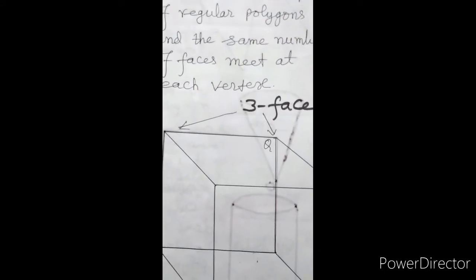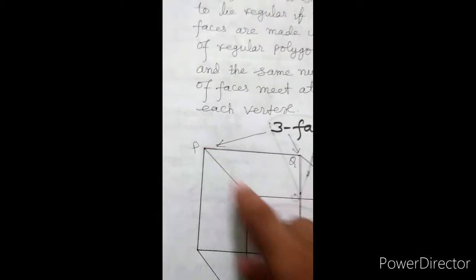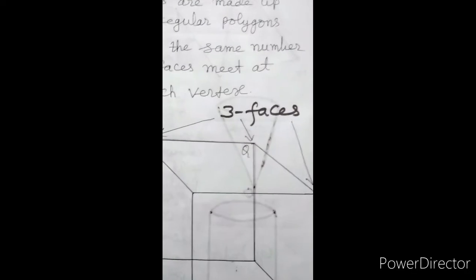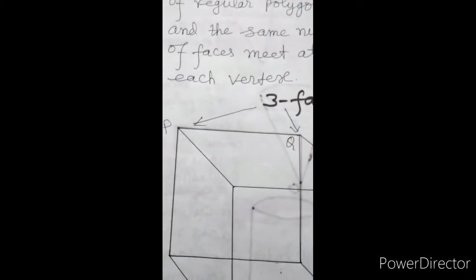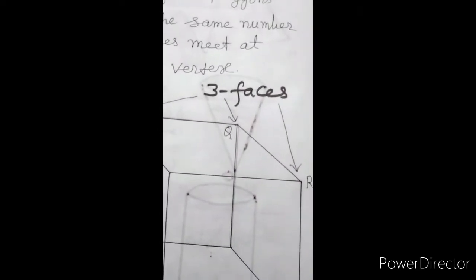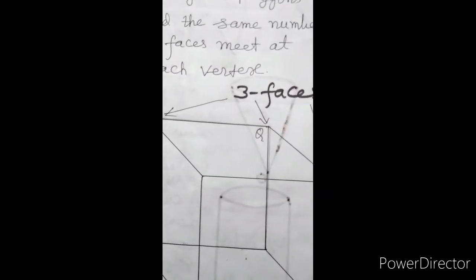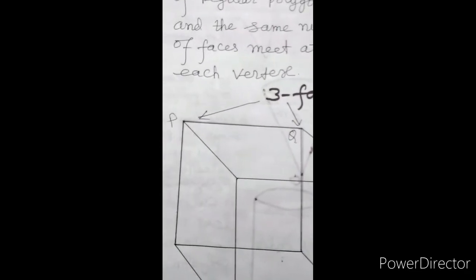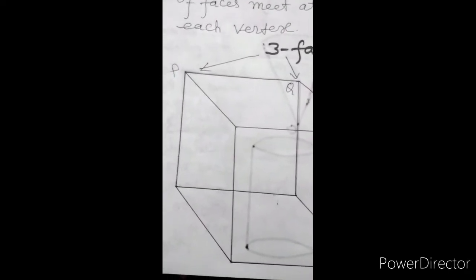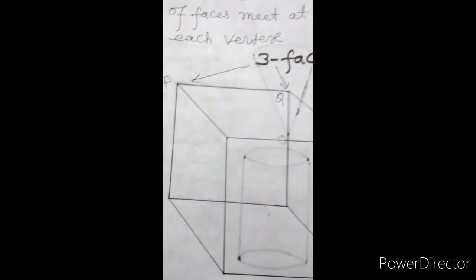Here three faces are meeting. This Q is a vertex, this P is a vertex, and this R is also a vertex. At each of its vertices, the same number of faces are meeting. At each vertex, there are three faces meeting. So, these are regular polyhedrons.